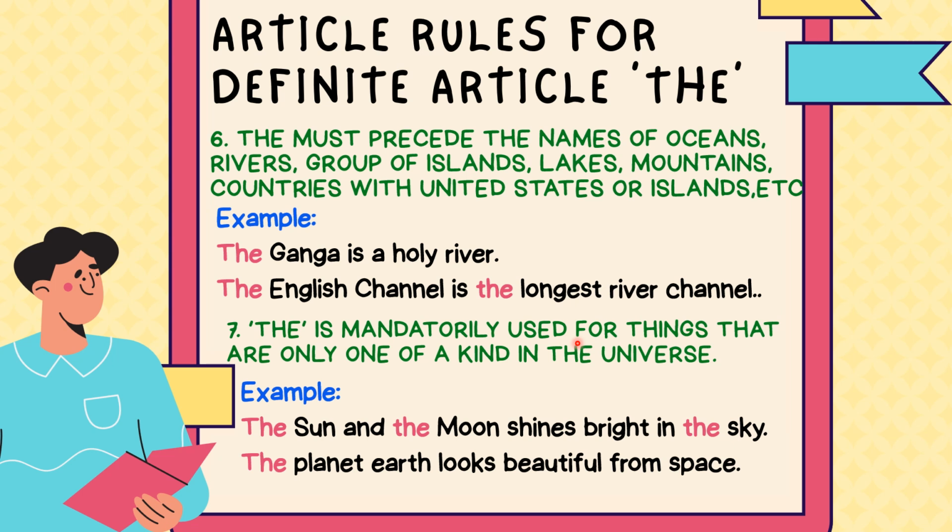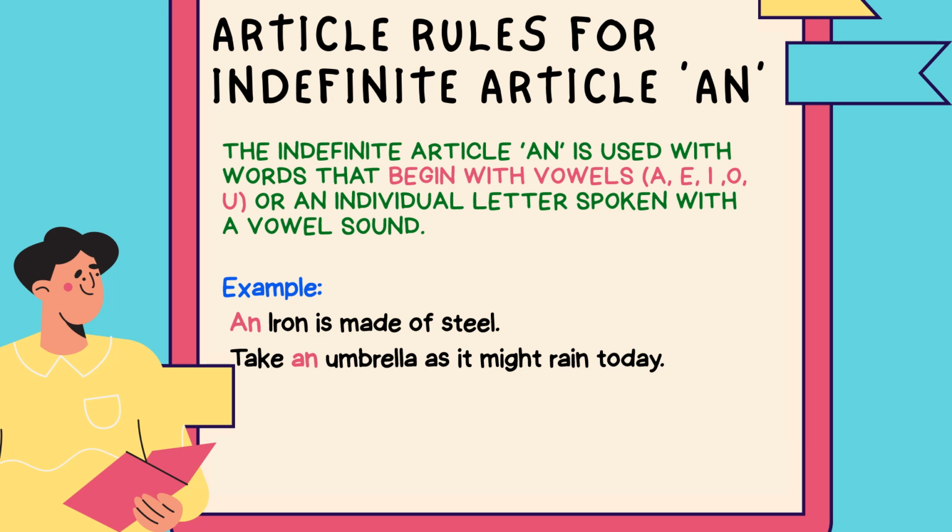We don't have two of these things. For those things which are only one in the entire universe, you could use the. The example says the sun and the moon shine brighter in the sky. The planet Earth looks beautiful from space. So this is how we could use them.